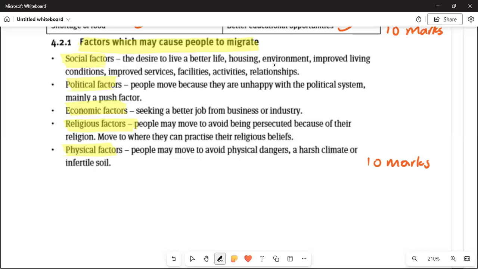And then let us talk about the economic factor: better jobs from business or industry. The religious factor: people are persecuted because of their religion. They move to where they can practice their religious beliefs in peace. This religion factor is the most important one. Take what is right in religion, and don't be suppressive of others' religions. And the last one is the physical factor: people move to avoid physical dangers, a harsh climate, or infertile soil.